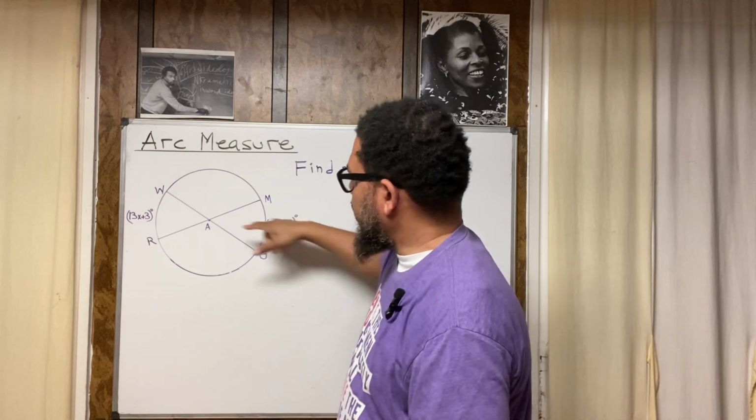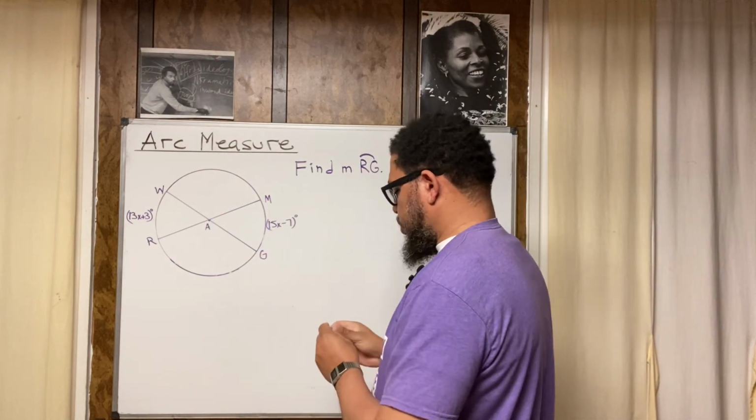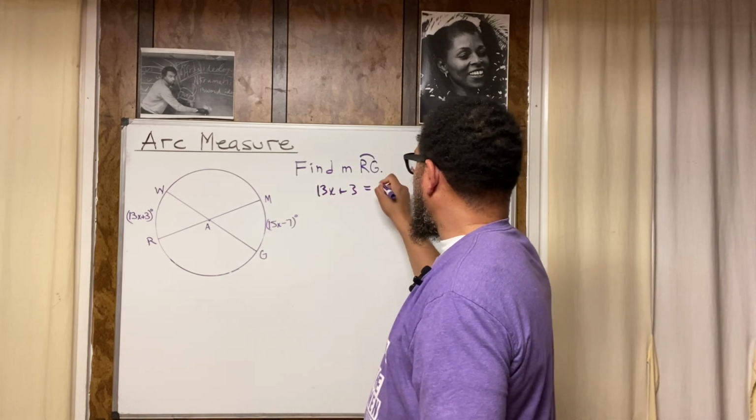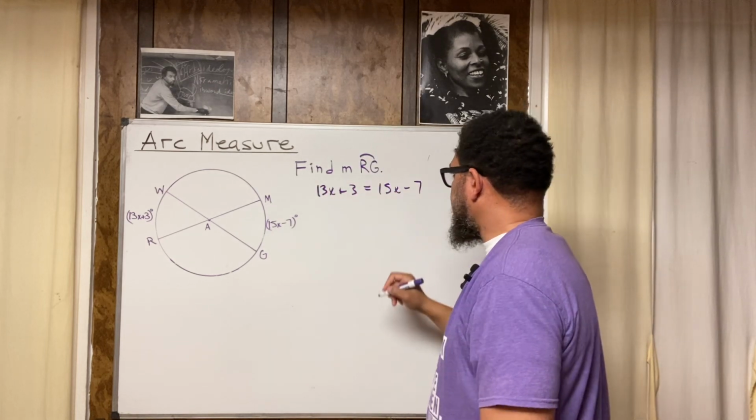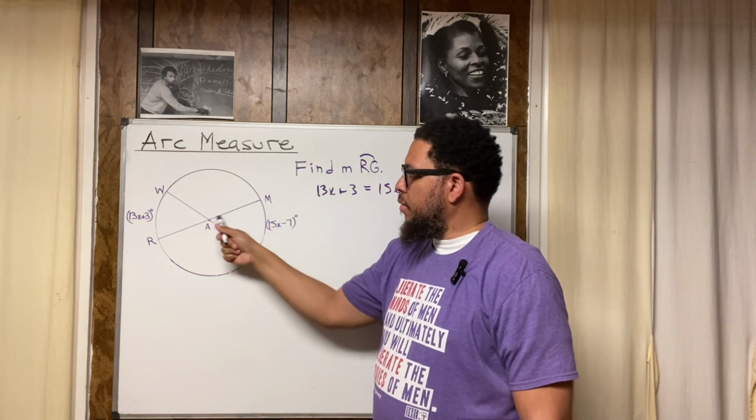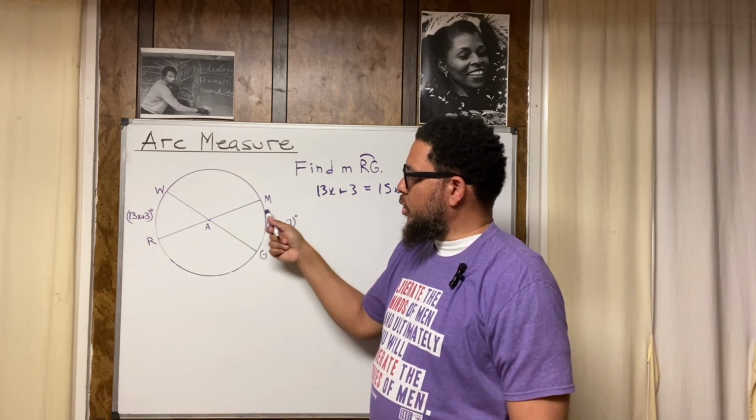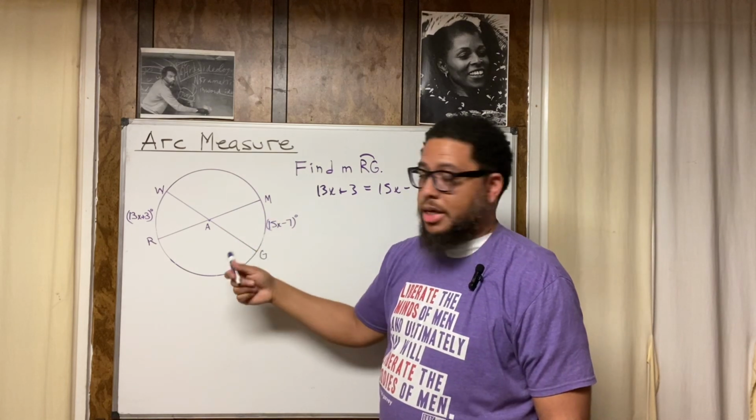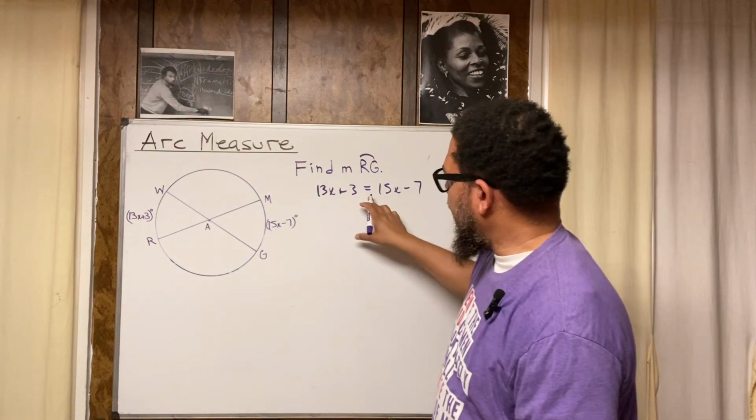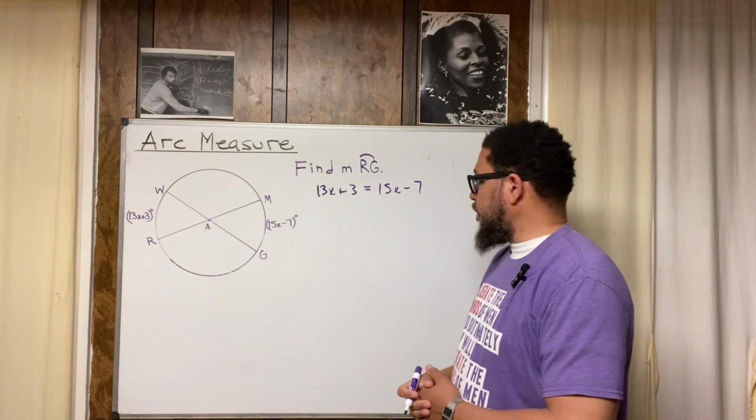So first, we about to solve for x. Now, what equation can I use to solve for x? I could do this right here. I could do 13x plus 3 is equal to 15x minus 7. And what gives me the right to do that? Vertical angles are congruent, right? And the arcs that the central angles subtend must be congruent also. So these arcs must be congruent. That's why I can set up this equation. I can say this arc is equal to that arc. And now I'm just about to do the algebra and solve for x.